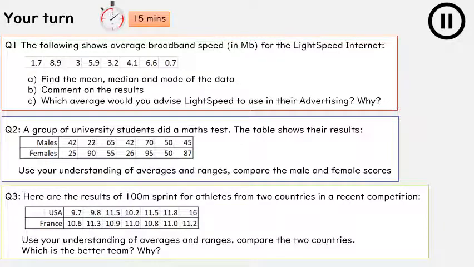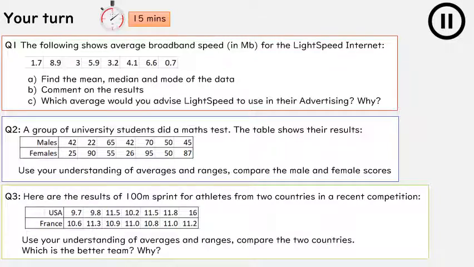Okay, so it's your turn now. You're going to spend about 15 minutes on this, so 5 minutes for each question. You'll ask the same sort of question. So first of all, you're going to find the mean, median and mode, comment on the results, and then you've got to say which average you would use. So that's for the first question.